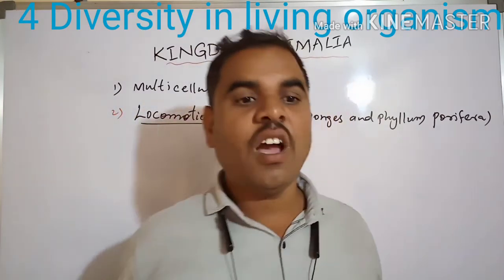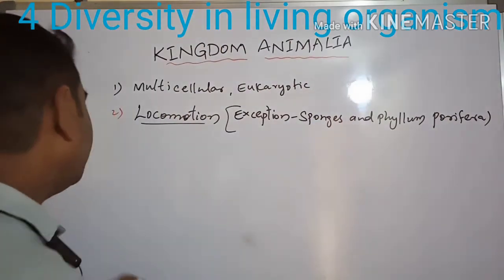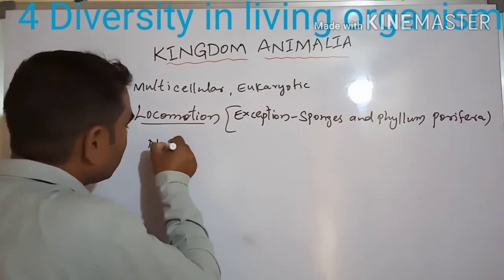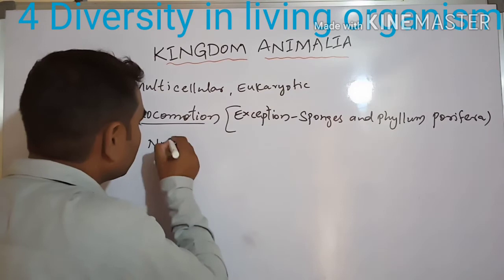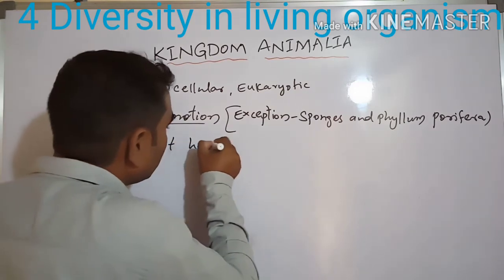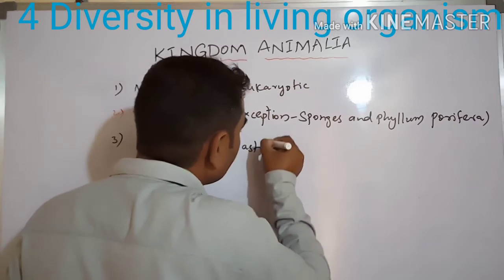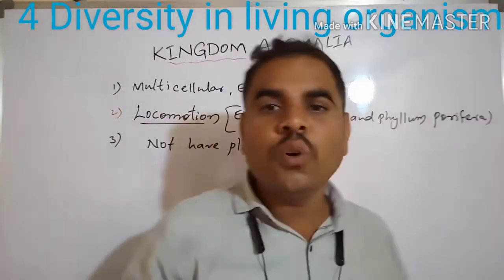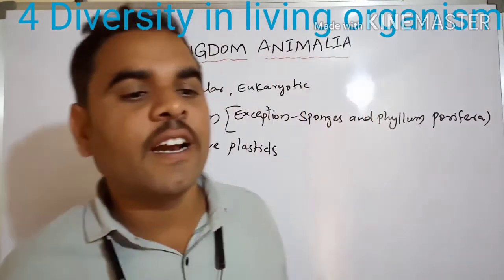They do not have plastids, or are non-green. Is there a plastid? No, there are no plastids present in the animal kingdom.